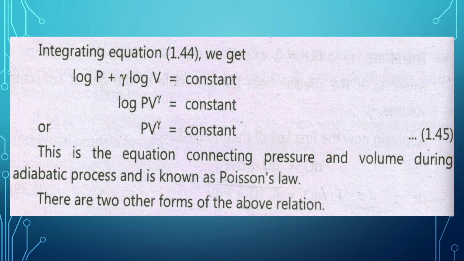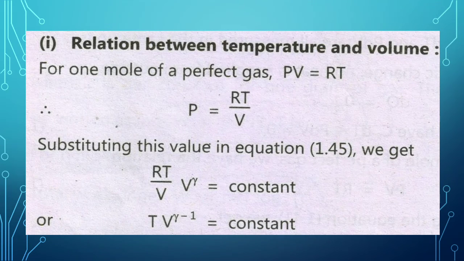Now there are two other forms of the above relation. First one, relation between temperature and volume. For 1 mole of a perfect gas, PV is equal to RT, or P is equal to RT by V. Substituting this value in PV raised to gamma is equal to constant, we get RT divided by V into V raised to gamma is equal to constant, or TV raised to gamma minus 1 is equal to constant by R, where R is also constant.